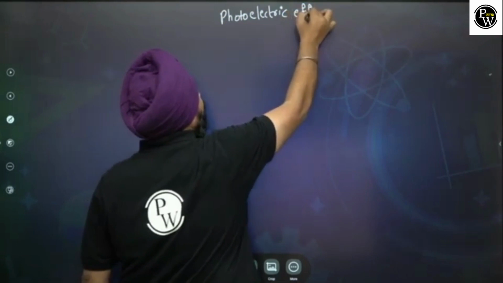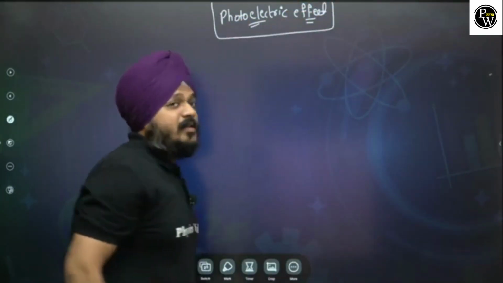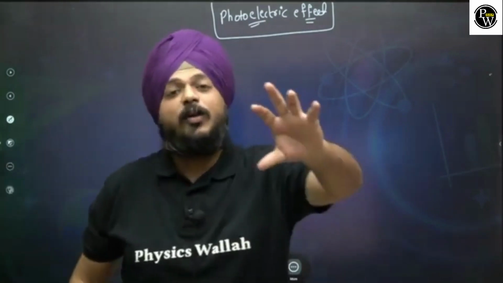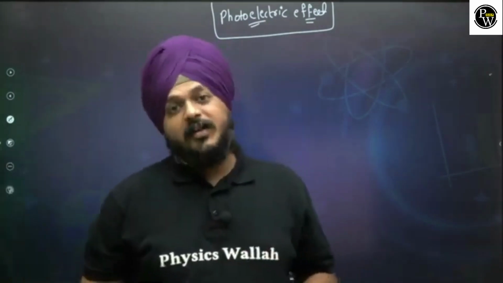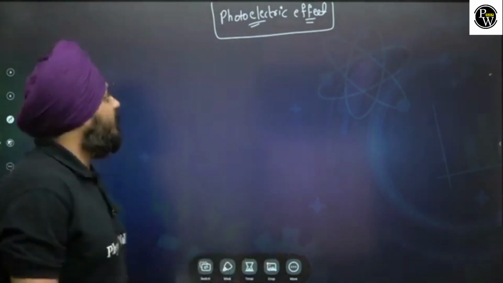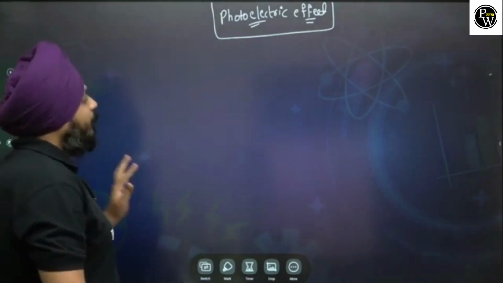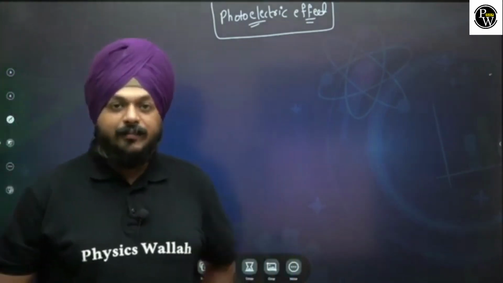We have seen this effect in the simulation, but now I'm going to give you all the detailed explanation of it, the exact terminology that is given in the books. For this photoelectric effect, we need one kind of specific arrangement.